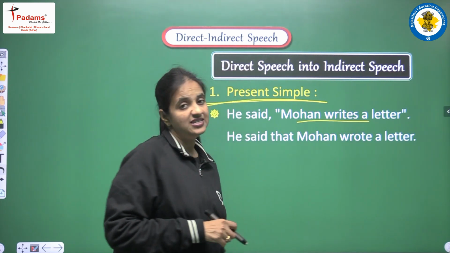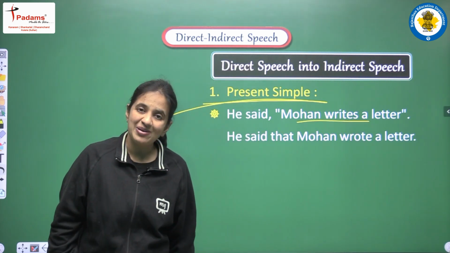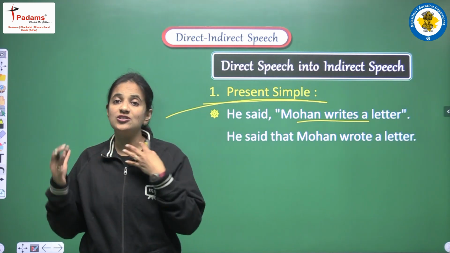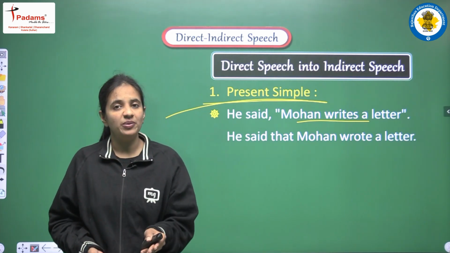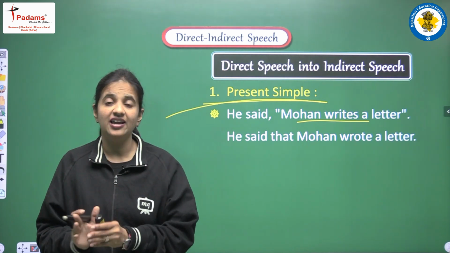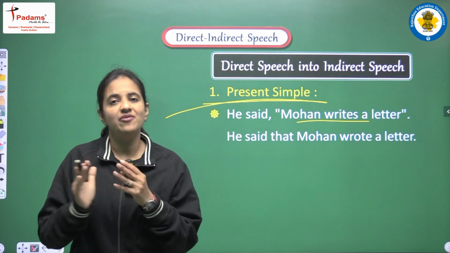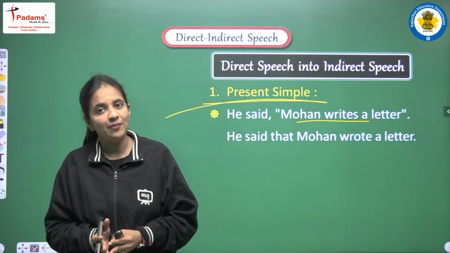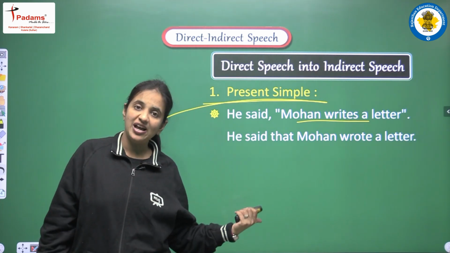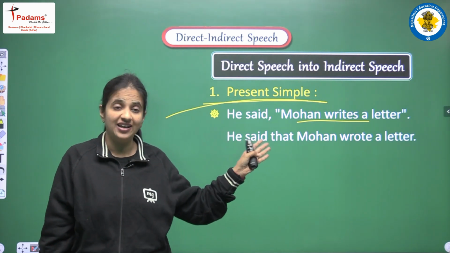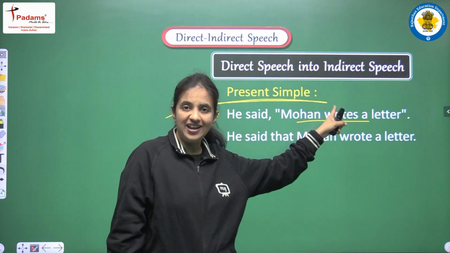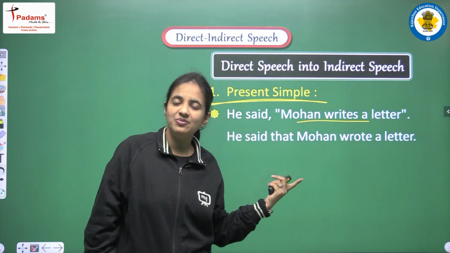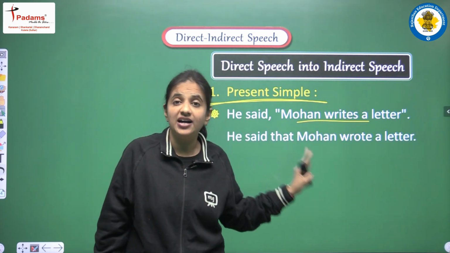Writes, this is present simple, and students, one more time I am repeating this thing, you have to be very careful regarding the rules of the tenses. The tense topic you have to do very well, because that topic is very useful in so many other topics. Okay, in active passive also you will use it, and in direct also you will use it a lot. So we have to observe that we are having present simple tense here. So according to the rule, present simple will be converted into past simple.